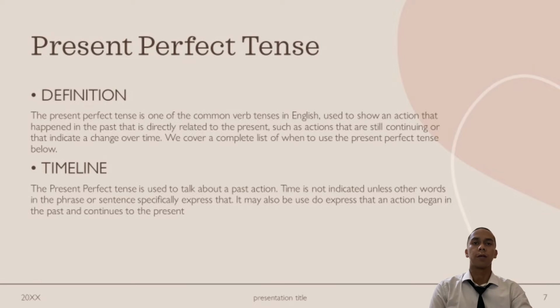Timeline. The present perfect tense is used to talk about a past action. Time is not indicated unless other words in the sentence specify it.